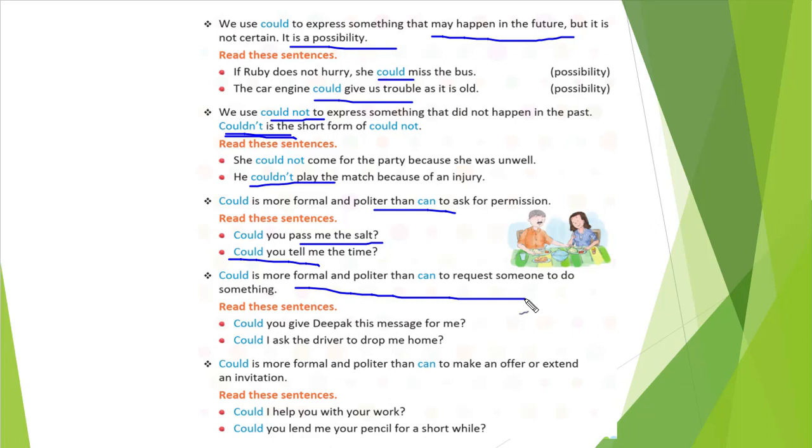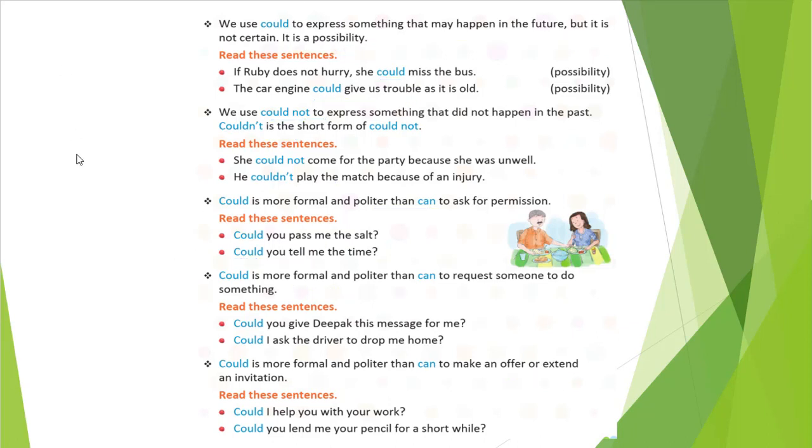So when you are asking or requesting someone, we can use could. Could you give Deepak this message for me? Could I ask the driver to drop me home? So you see, could is a little polite. Could is more formal and polite than can to make an offer or extend an invitation. Could I help you with all your homework? Could you lend me your pencil for a short while? We can use can also, but could is a little more polite, so that is better.